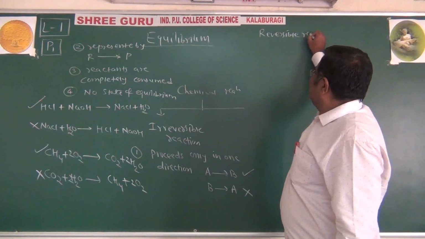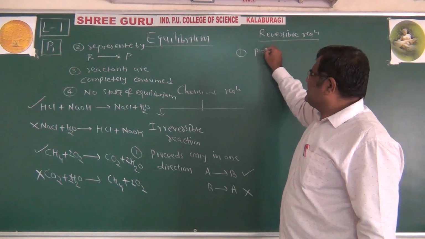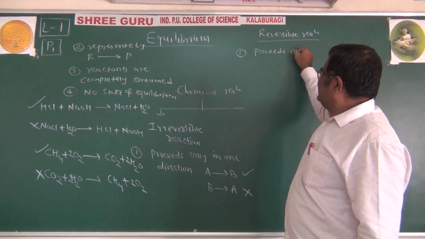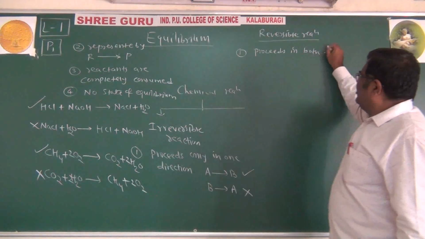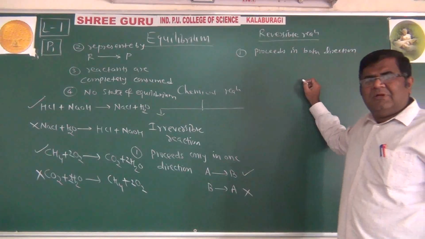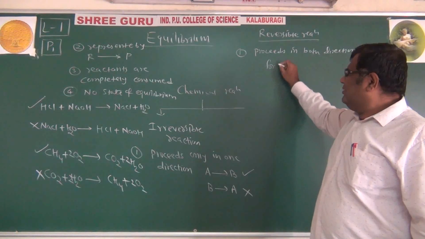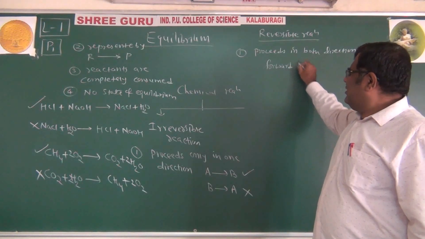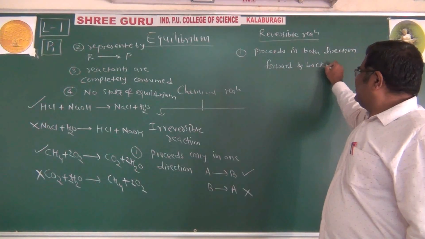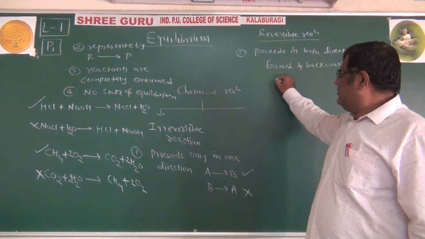Reversible reaction. We can say that these reactions proceed in both directions. Now, what type of both directions are we talking about? Forward and backward. What do we mean by forward and backward?